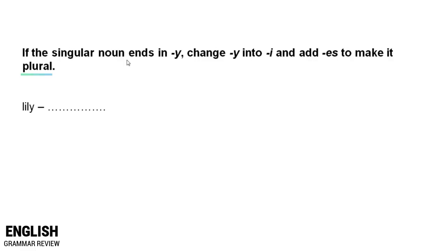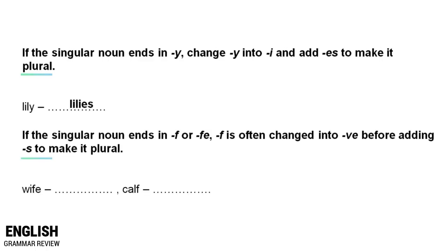And if the singular noun ends in y, again, change y into i and add es to make a plural. More than one. Try with the word lily. Lilies. And if the singular noun ends in f or fe, f is often changed into ve before adding s to make it plural. Try with the word wife.